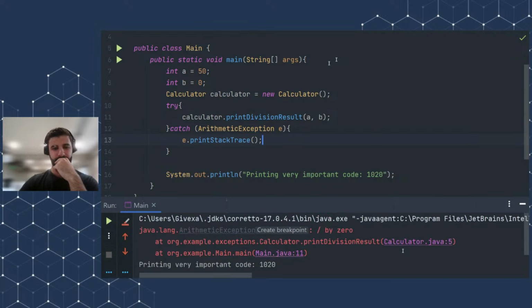As you can see here, I got the detailed message of which exception occurred, the detailed message of the exception itself, and I also got the place where the exception occurred. It occurred in line 11. And I noticed that I also received the very important code. Print stack trace is similar to what we saw when we throw an exception. It just prints the detailed message of the exception, also the type of exception, and also where the exception occurred. And it's very useful in our daily lives. So yeah, okay, that was about it.